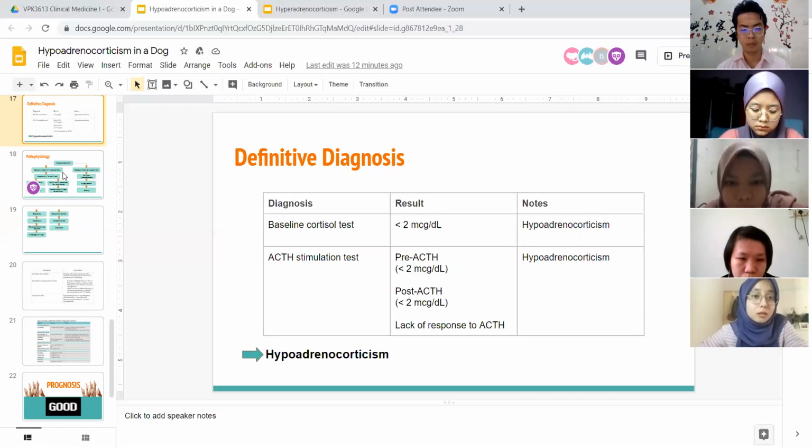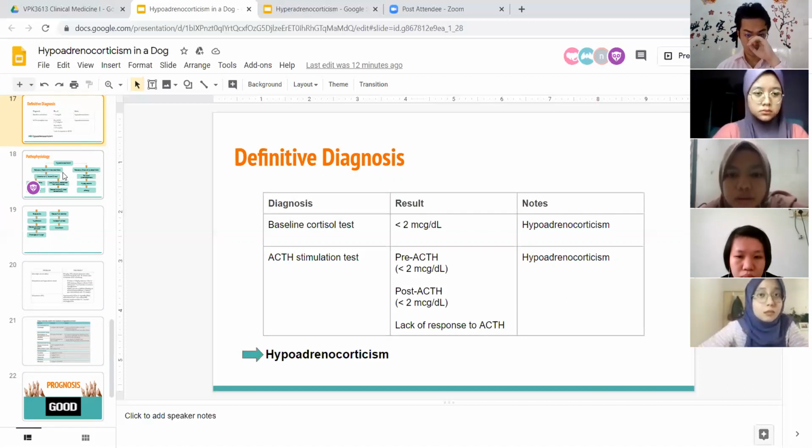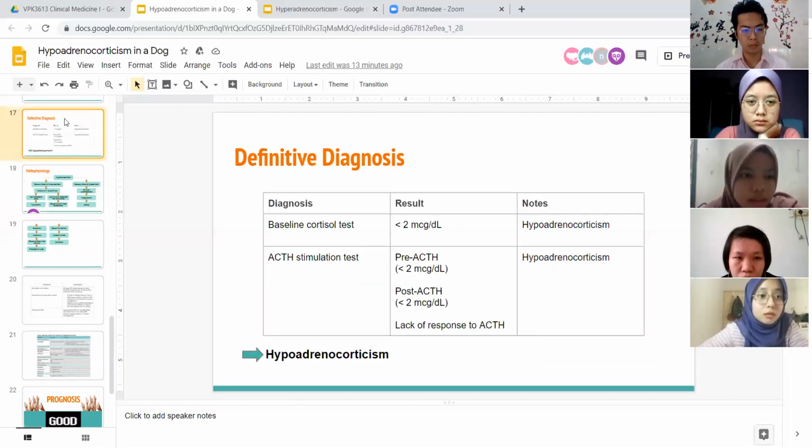So for both results, either pre-ACTH or post-ACTH, the cortisol level is showing lower than 2 mcg per deciliter, which is also consistent with hypoadrenocorticism, because in this result we can see that the cortisol level is not responsive to the ACTH injection, so there is no increase in cortisol level, thus the cortisol level remains low. So the lack of response to ACTH indicates that the animal might have hypoadrenocorticism.